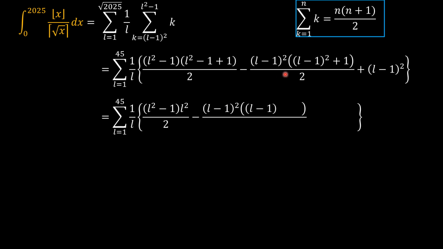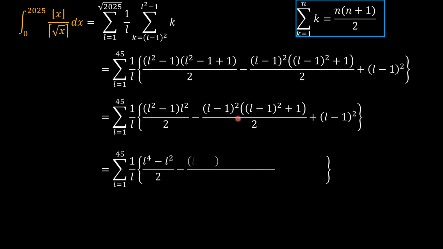And then what we're doing is we just have this repeated. So multiply the L squared across: we have L to the fourth minus L squared, minus, expanding things, L minus 1 to the power 4, plus L minus 1 squared. And then just adding this as normal.